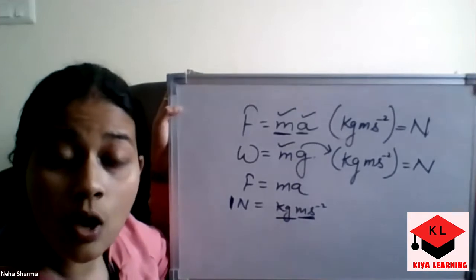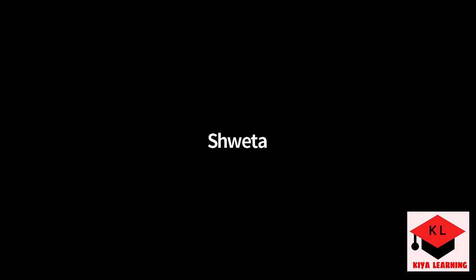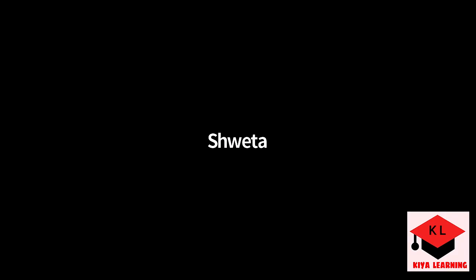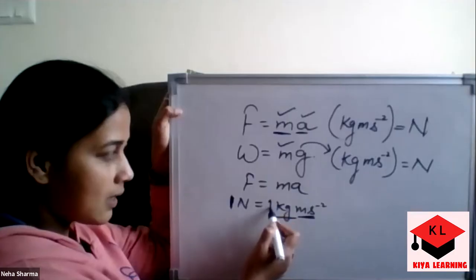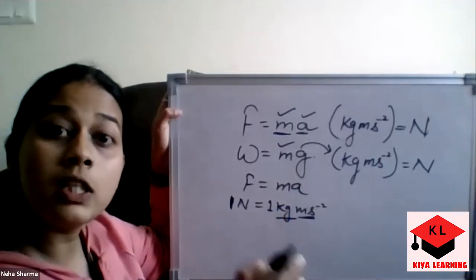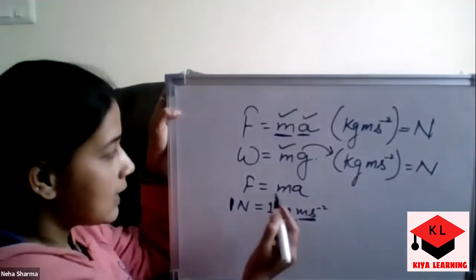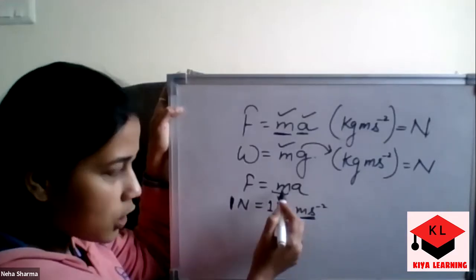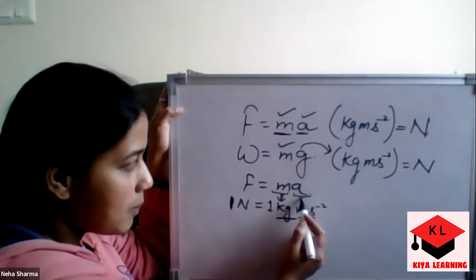So we can say that 1 Newton is the force exerted by a body of mass 1 kg which is accelerated through 1 meter per second square. Understood? So all units have to be 1. Everything should be 1, because 1 multiplied by 1 comes out to be 1. So kg is the unit of mass, and